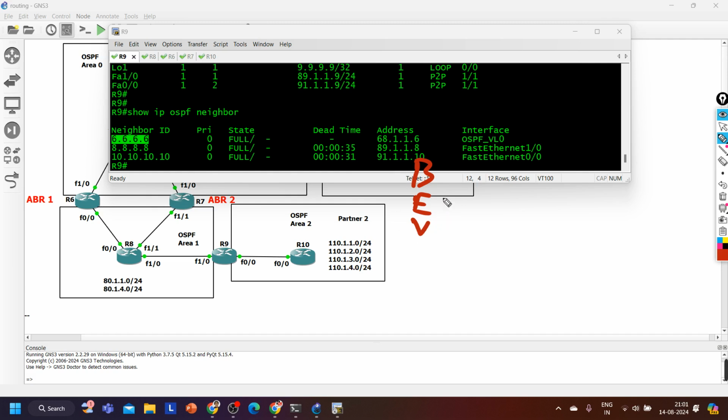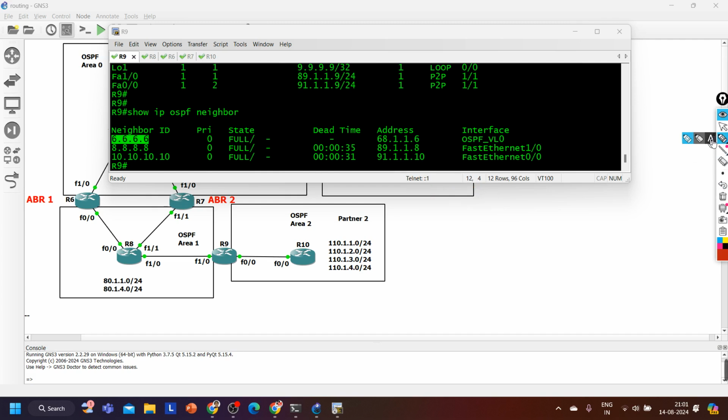These bits were there in the flag in the LSA1, right? So ABR router will on B bit, ASBR router will on E bit, and the OSPF router where virtual link exists will on V bit. And this time router 9 is ABR as well, so router 9 will on their B bit as well as V bit on. E bit will be 0.